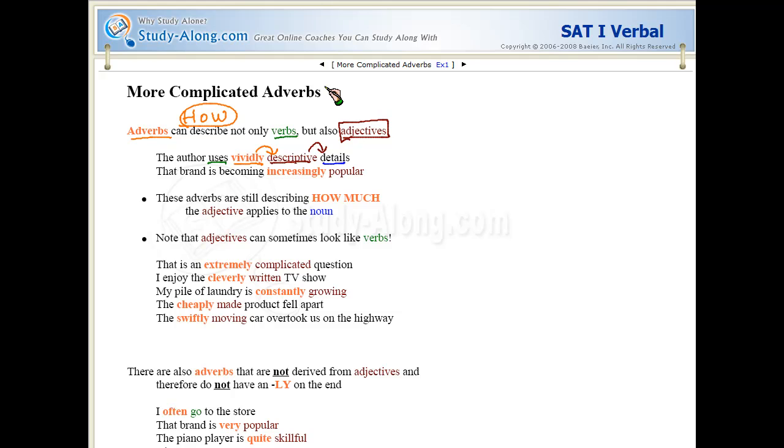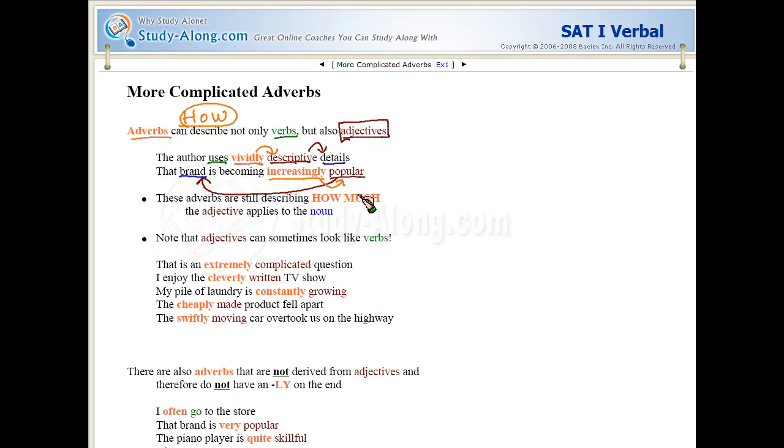That brand is becoming increasingly popular. Okay, so popular is telling us what kind of brand we have. A brand is a thing. So popular is an adjective describing the brand. But how popular is that brand becoming? Just a little bit popular or a lot? Well, if we want to know more, we have to use the adverb. Increasingly popular. How popular is the brand becoming?